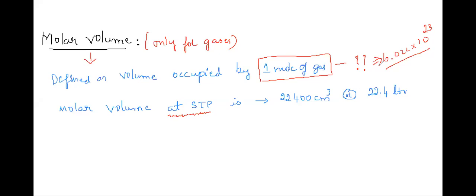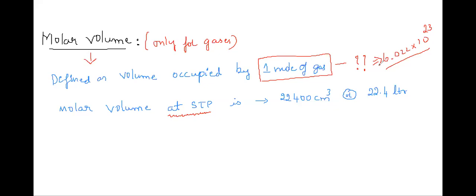When we go to three or four decimals there will be slight variations between 2 and 3, but it doesn't matter. You can keep either as a constant. I will be keeping 6.022 into 10 raised to 23 as Avogadro's constant. No problem if you take 2 or 3. So that is what 1 mole is equal to.